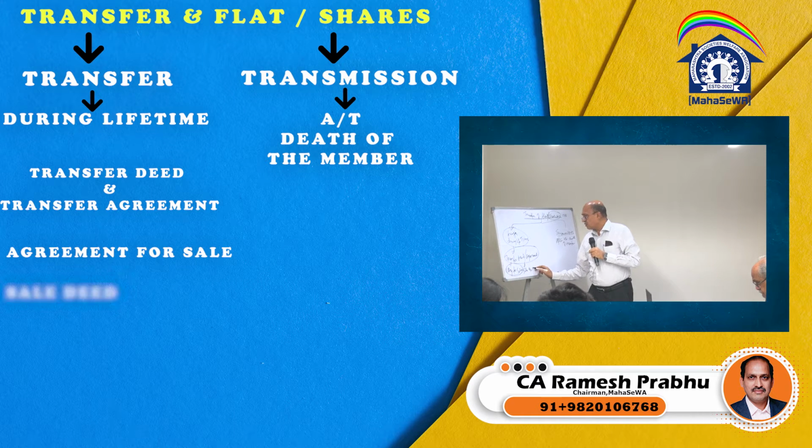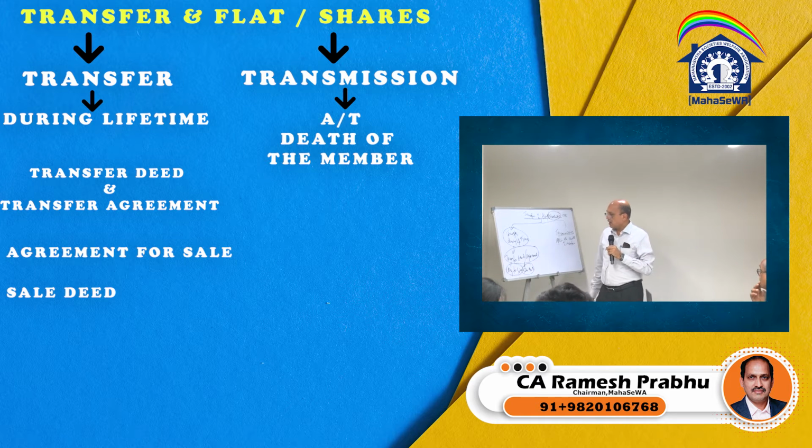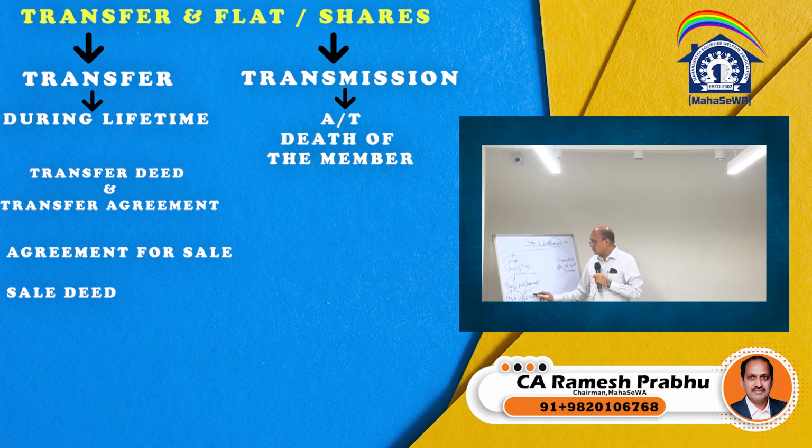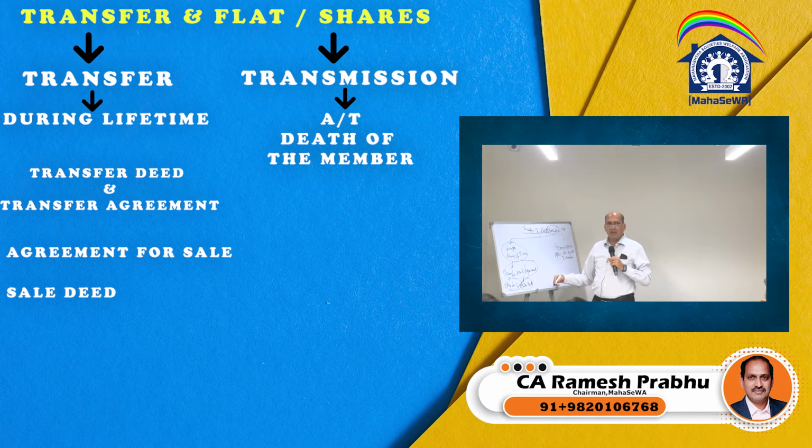Now what is the difference between a sale deed and an agreement for sale? In the case of an agreement for sale, we are agreeing to sell on fulfilling certain conditions, whereas in the case of a sale deed, the entire consideration is received, the flat has been transferred and the possession also has been given. There can be another deed, also called a transfer deed, where transferor and transferee both sign, which is as good as a sale deed, where we are transferring the shares and the right, title, interest in the property.